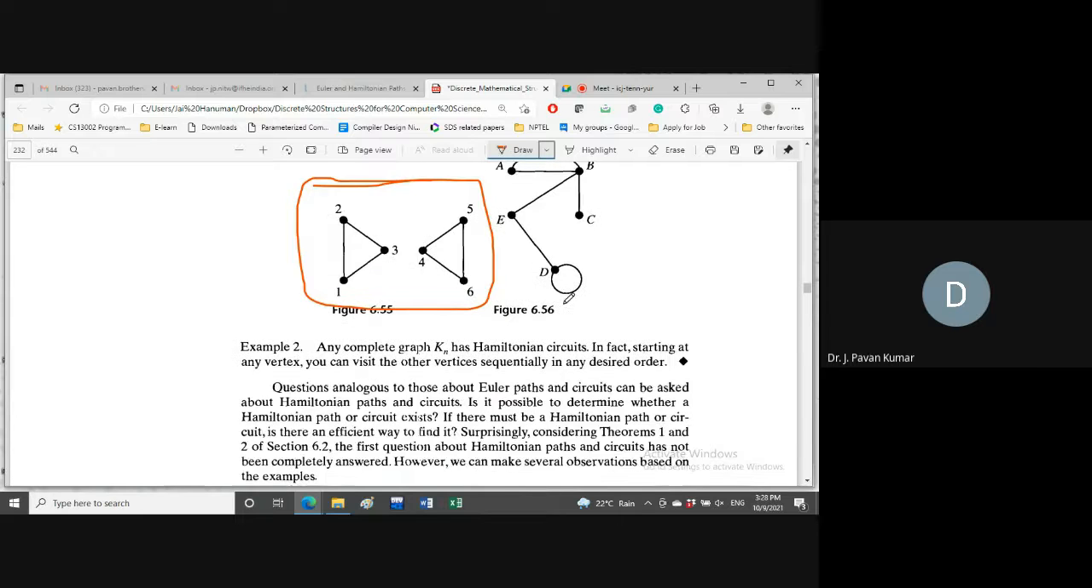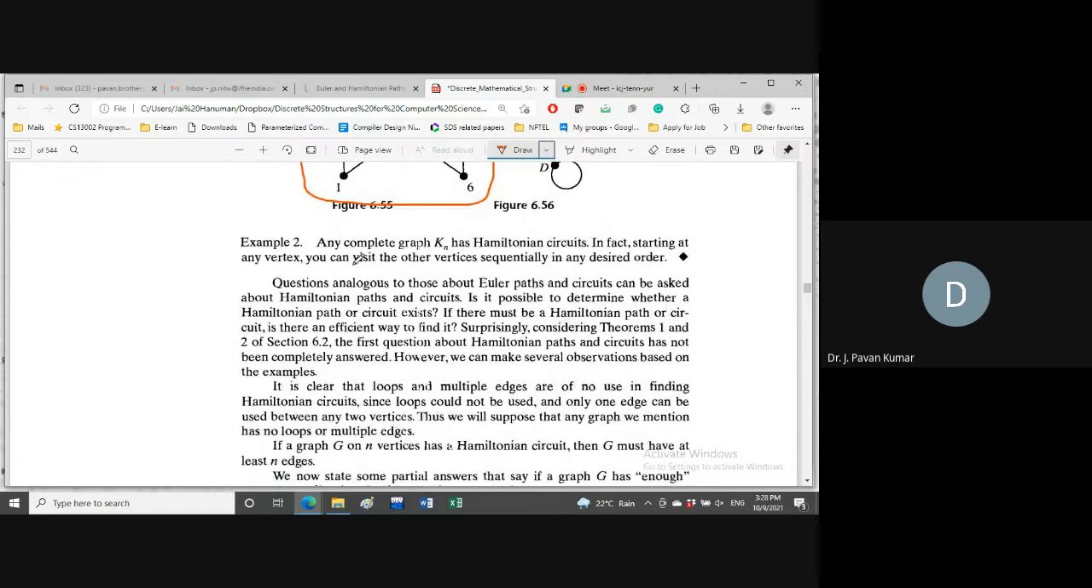These are the examples for Hamiltonian path and Hamiltonian cycle, and one of the famous examples for graphs having Hamiltonian circuits are complete graphs. Complete graph in the sense for each and every pair of vertices there will be an edge, that is denoted as Kn. N vertices, for each and every pair of vertices having an edge, that is called complete graph. Complete graphs are Hamiltonian, having Hamiltonian cycles or circuits.